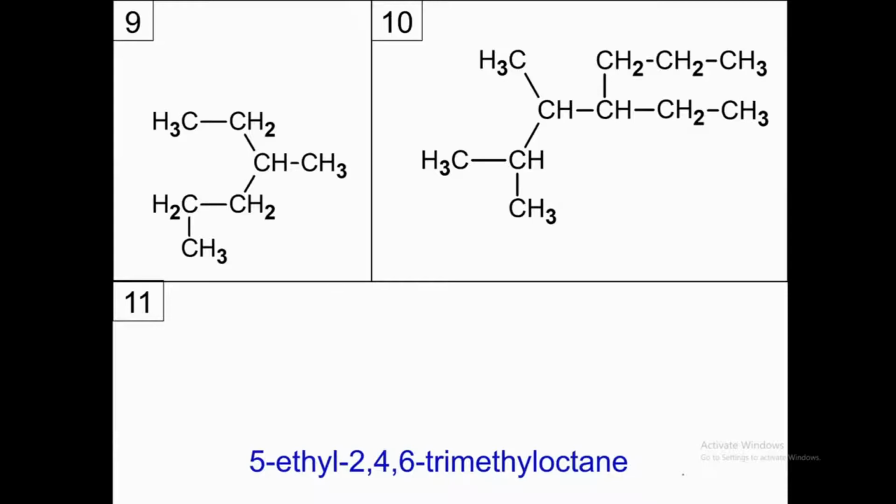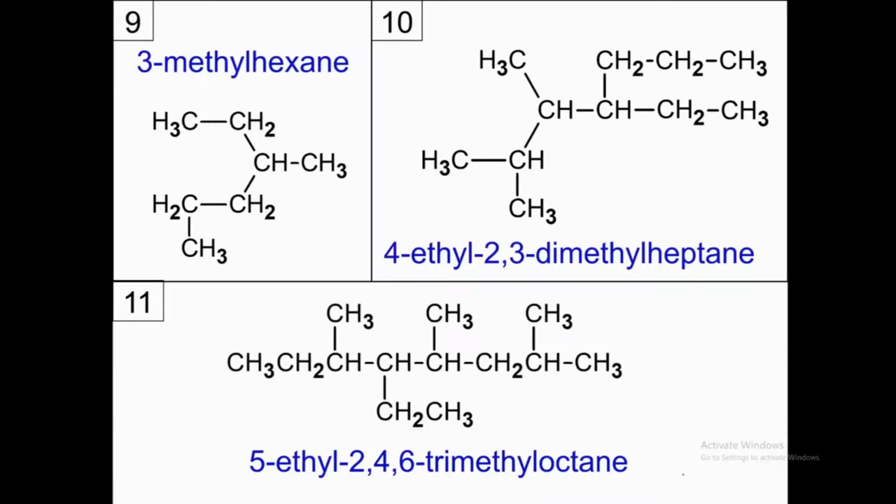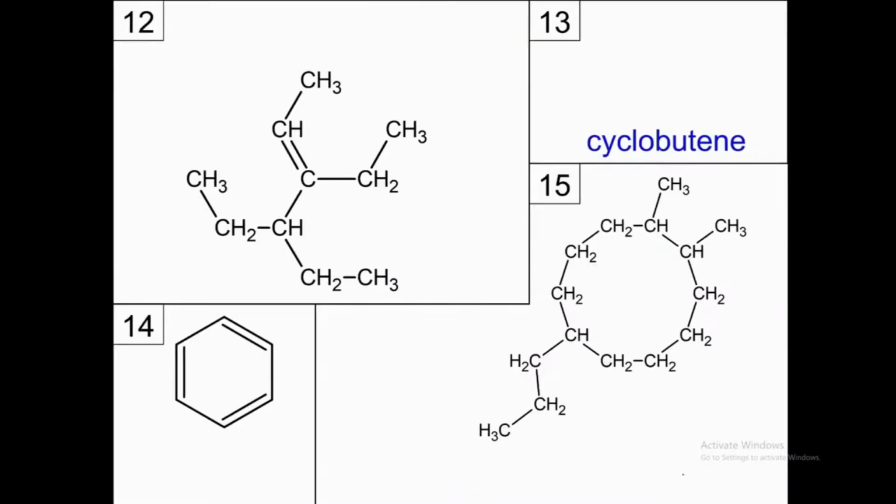How will you name compounds 9 and 10? 3-methyl hexane and 4-ethyl 2,3-dimethyl heptane. This is compound 11. The name is 5-ethyl 2,4,6-trimethyl octane. If you don't understand the numbering of these compounds, put your comments below this video. I'll try to explain the numbering of these compounds.